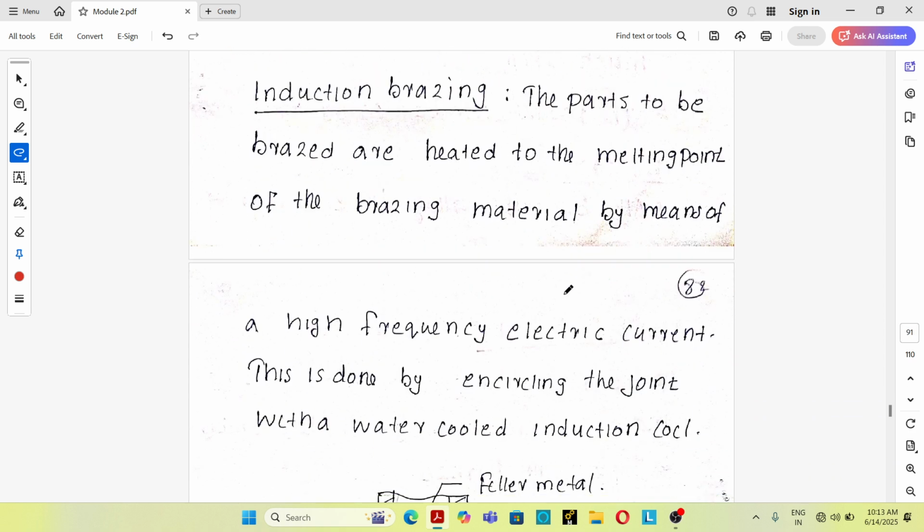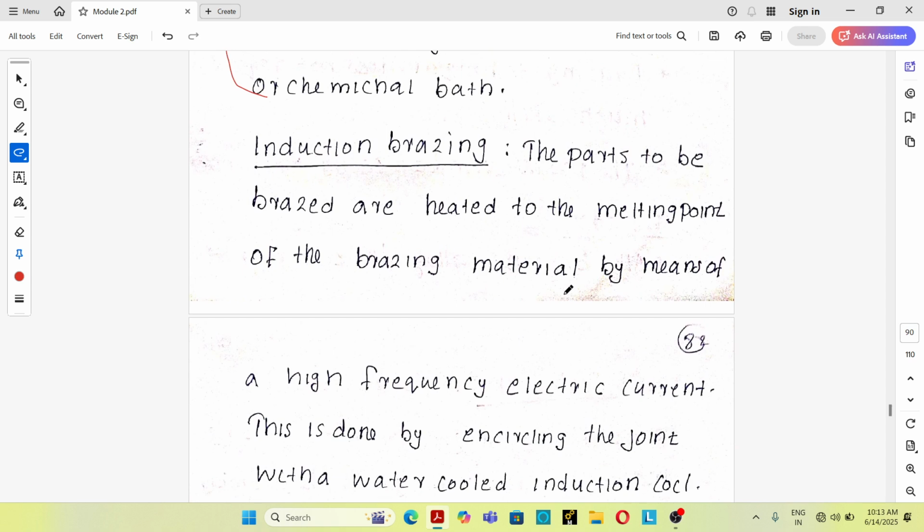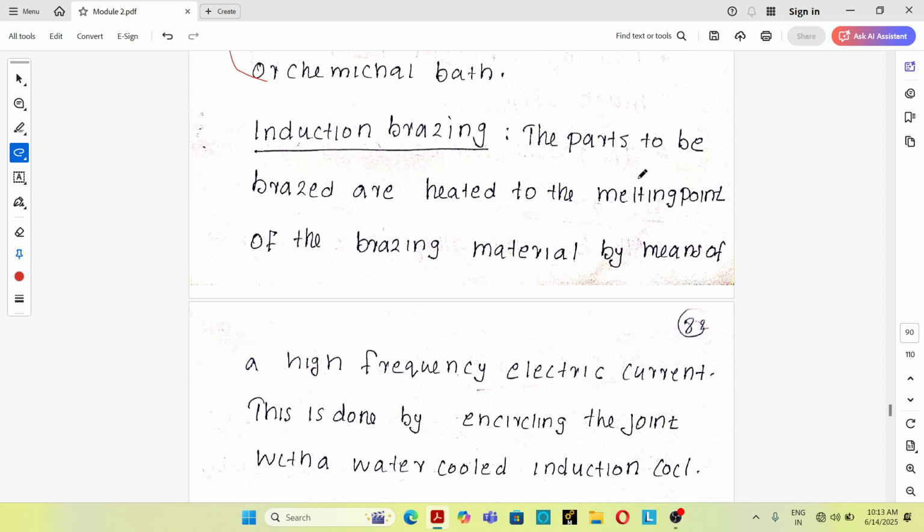Next one, last one, is the induction brazing process. See, in the induction brazing process, parts to be brazed are heated to the melting point of the brazing material by means of a high frequency electric current.